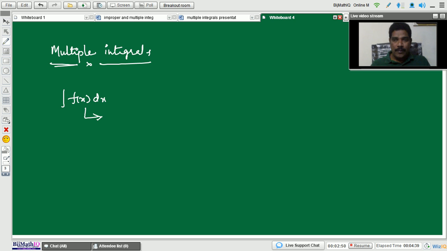There are some basic formulas to evaluate this type of integration. If you integrate, you will get one more function, called capital F of x, and finally after integration we should add a suitable constant c. This is a basic integration, which we already know.